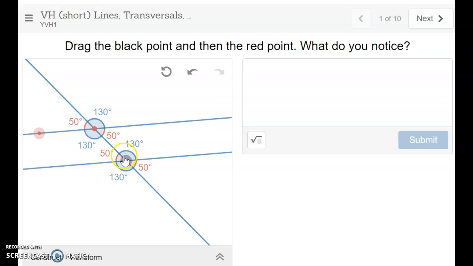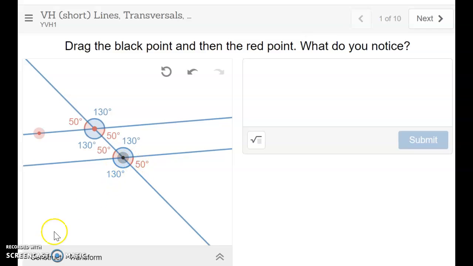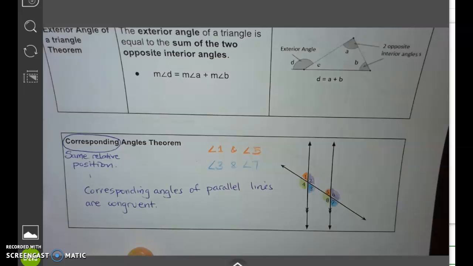So what can we say about corresponding angles? This angle and this angle are congruent. And so we're going to write that in our notes. So I wrote in that box, corresponding angles of parallel lines are congruent. And I'm going to continue in the next video.